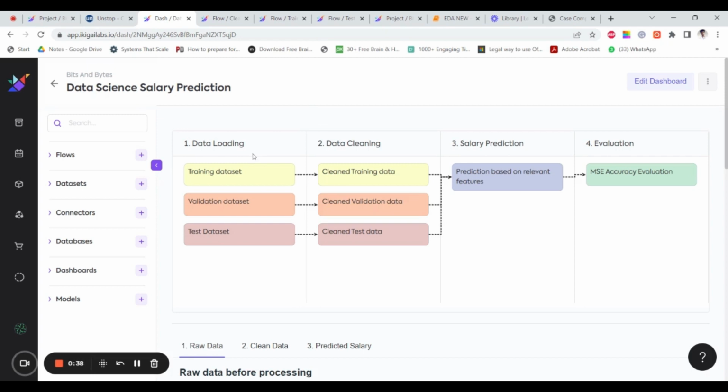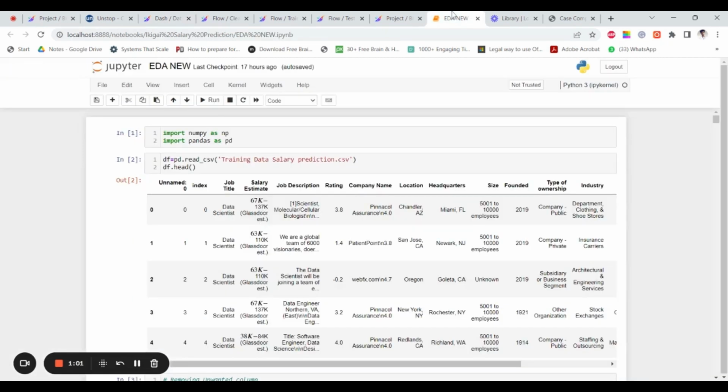We are given three types of dataset: training dataset, validation dataset, and test dataset. So our approach for the solution is we first load all three datasets, do the data cleaning, fit a ML model, test different ML models, select a particular ML model that works best for the dataset, then do the salary prediction, and finally evaluate the accuracy of the model. Here's our exploratory data analysis for the same.